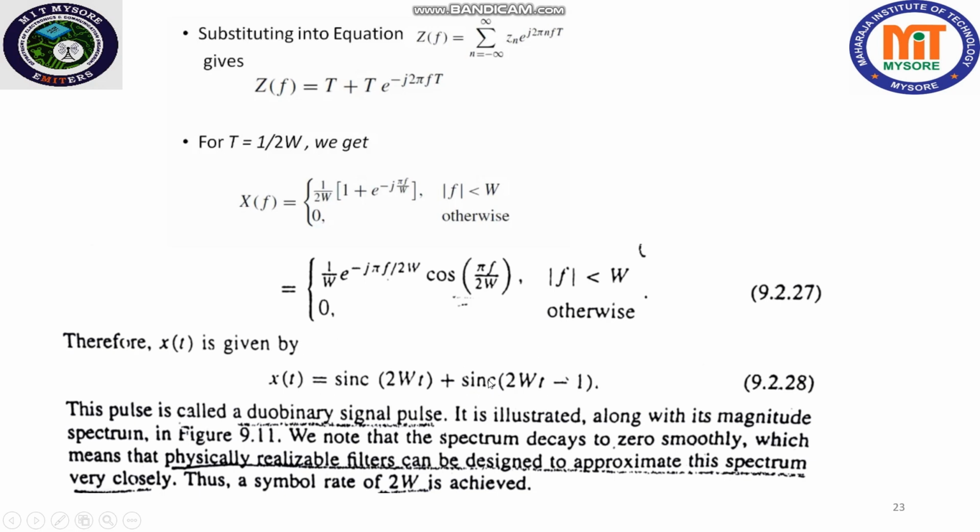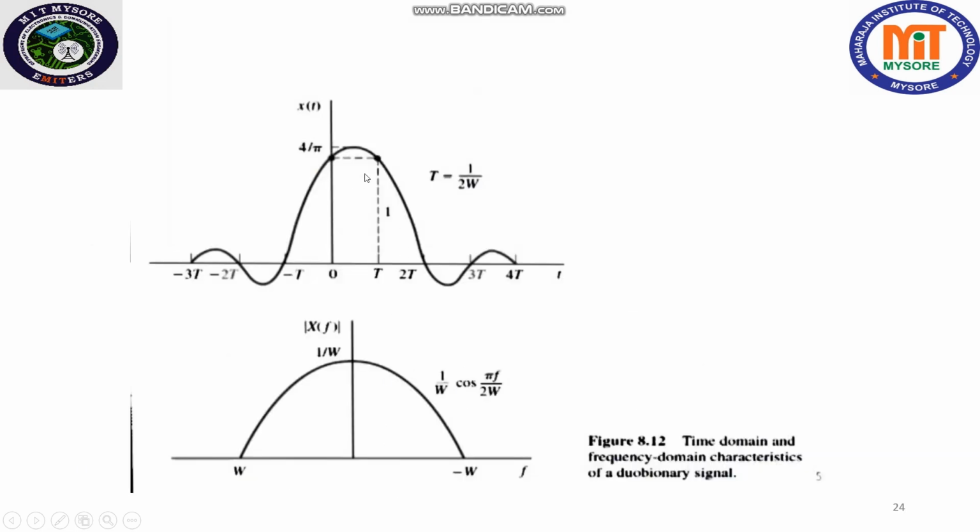And this pulse shape, which we have arrived at just now, is called the duobinary signal pulse, because there are two signal parameters in a single pulse. That's why it is called the duobinary signal pulse. It is illustrated along with its magnitude spectrum in this figure.